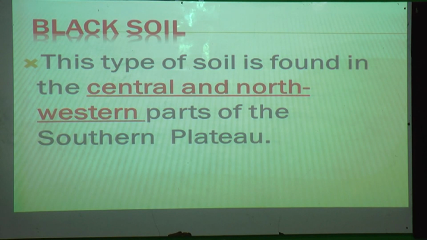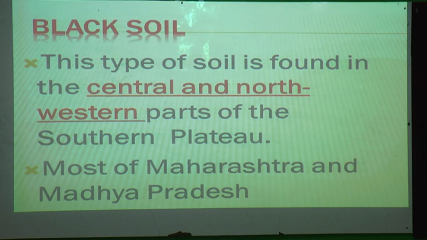This type of soil is found in the central and northwestern parts of the southern plateau. Now this black soil, where can we find it? We can find it in the central part and northwestern parts. And where is it? It is in the lower part of the India map, that is the southern plateau. Most of Maharashtra and Madhya Pradesh also have this black soil.